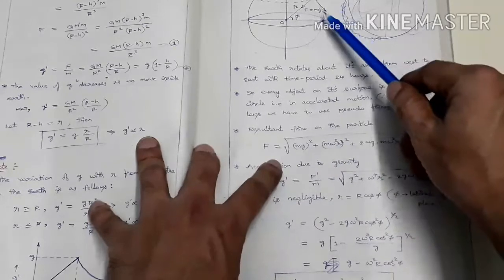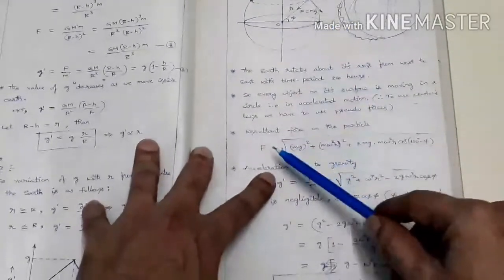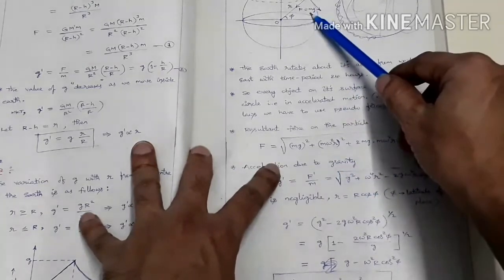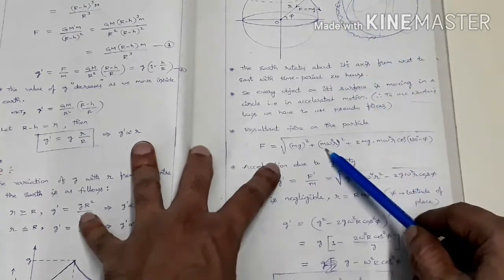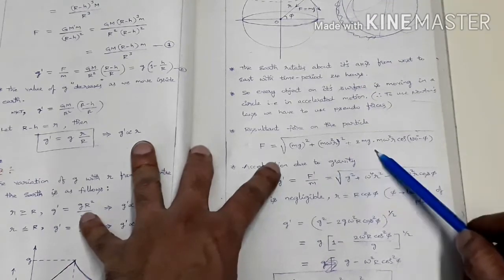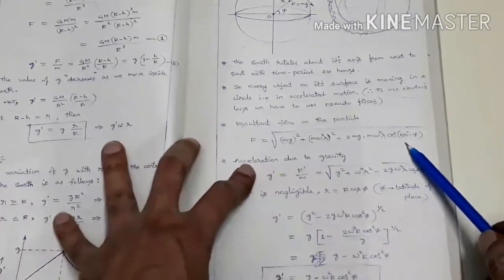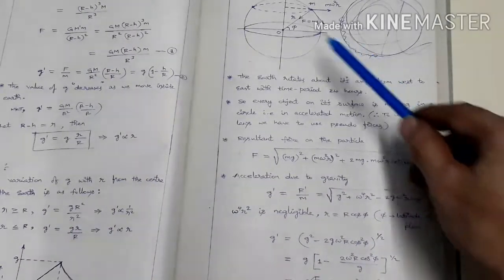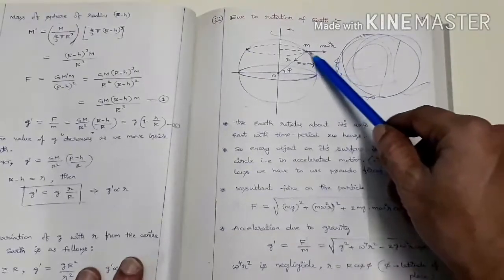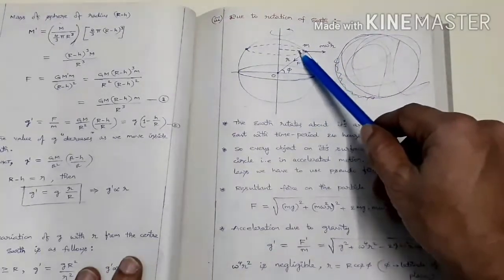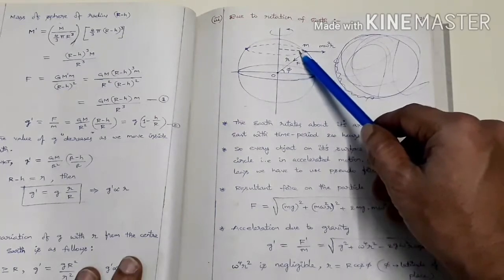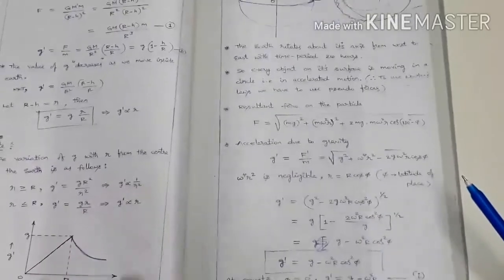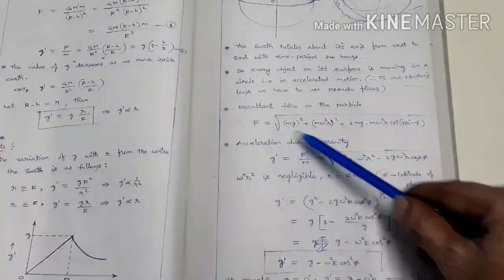So the resultant force on this particle is F equal to root of (mg) square plus (m omega square r) square plus 2 (mg)(m omega square r) cos(180 degrees minus phi). This is the angle between these two forces. If this angle is phi, then this angle is 180 degrees minus phi. So this is the resultant force acting.